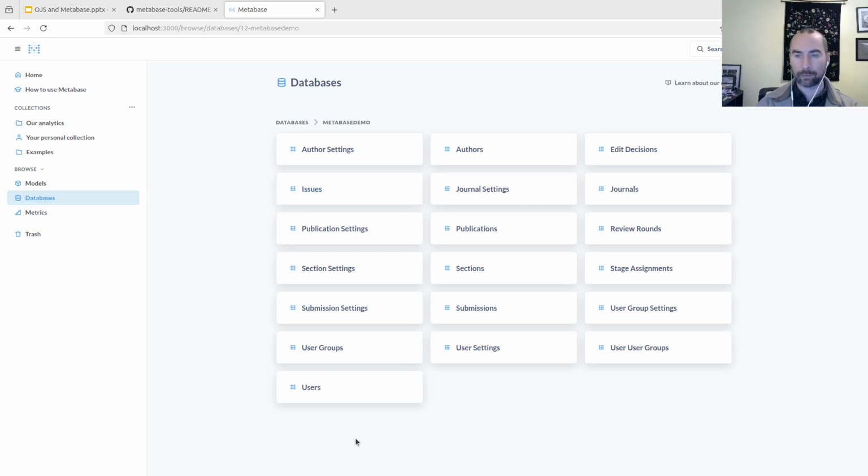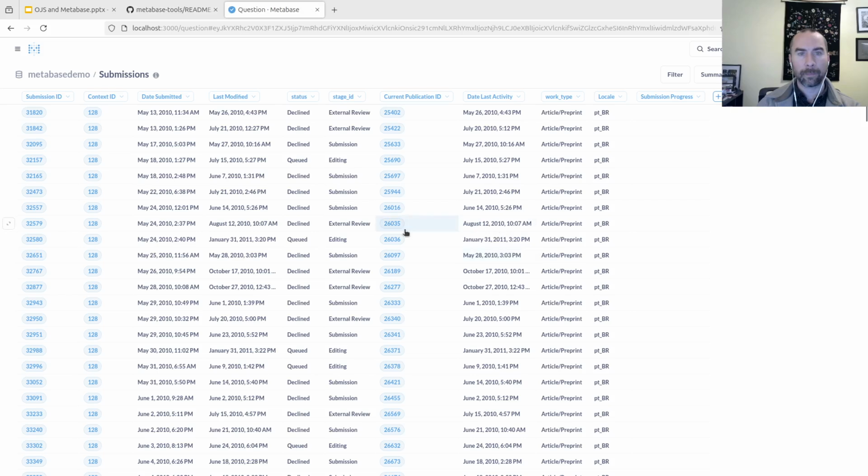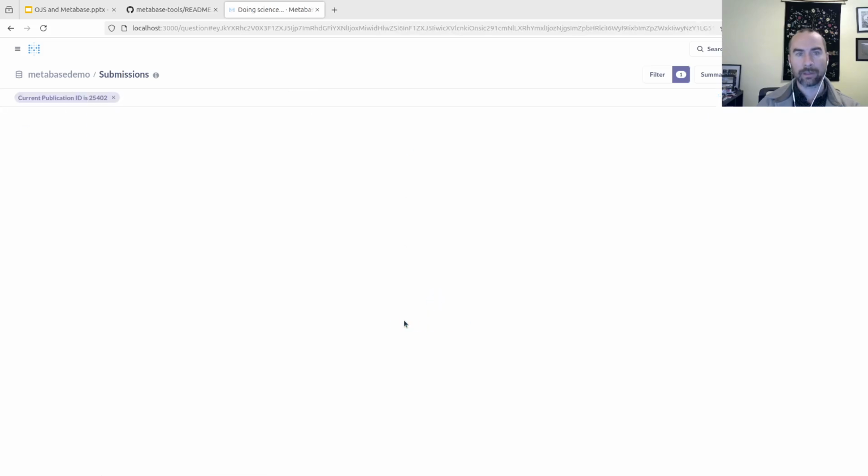And if you've explored the OJS database, you'll see that these are familiar. It's already taken the kind of glued together names and made them more human readable. So, for example, there's the submissions table. I can click on it, and I can just browse the data right in here. And this is table view. It's not maybe super exciting, but I can go to the current publication. I can view this. And if there were multiple versions for this publication, I would see them listed here.